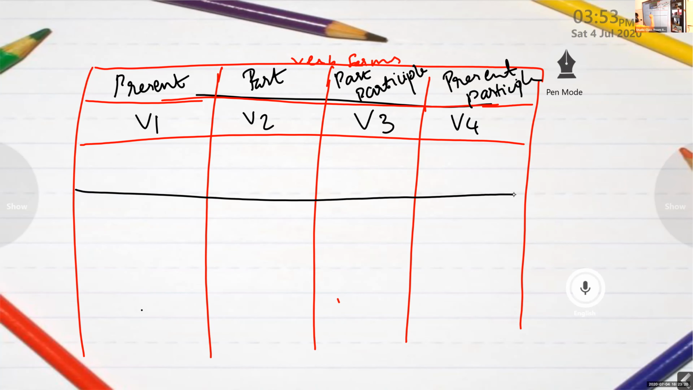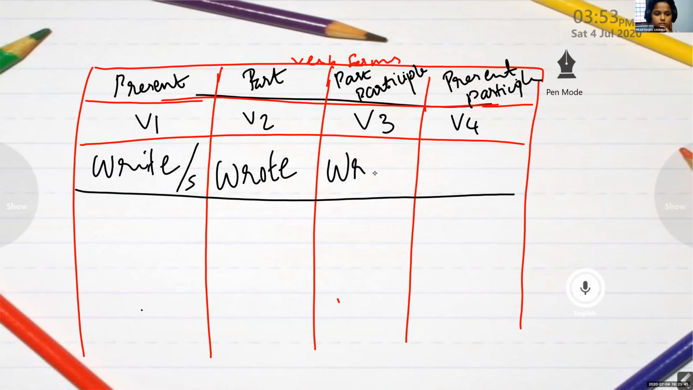Okay, example. Look at the board. First one, write. What is the past form of the verb write? It can be write or writes. Okay, what is the past form? Wrote. Excellent. And tell me, what is the past participle form of write? Written. Excellent. And what is the present participle form? Writing. How many T's? Only one T. There is only one T in writing.